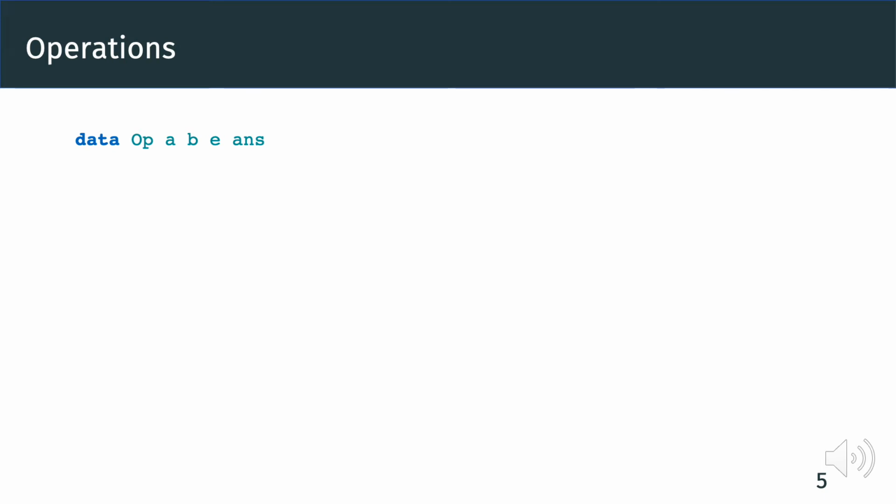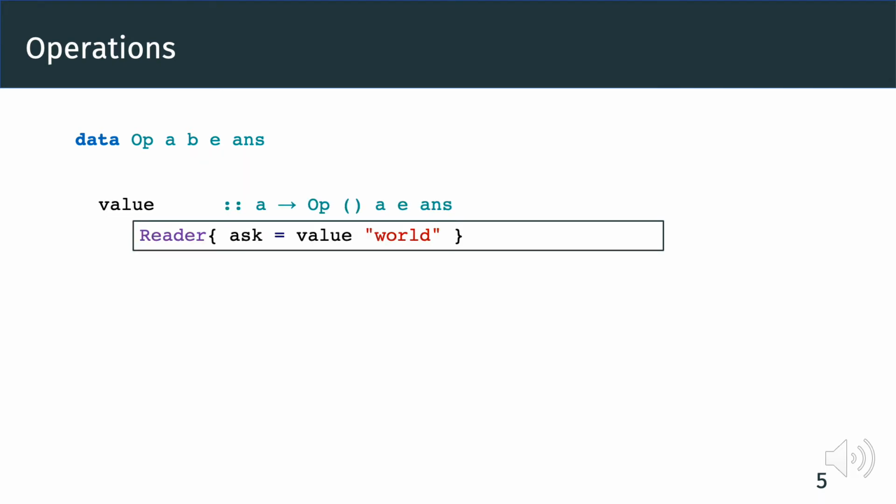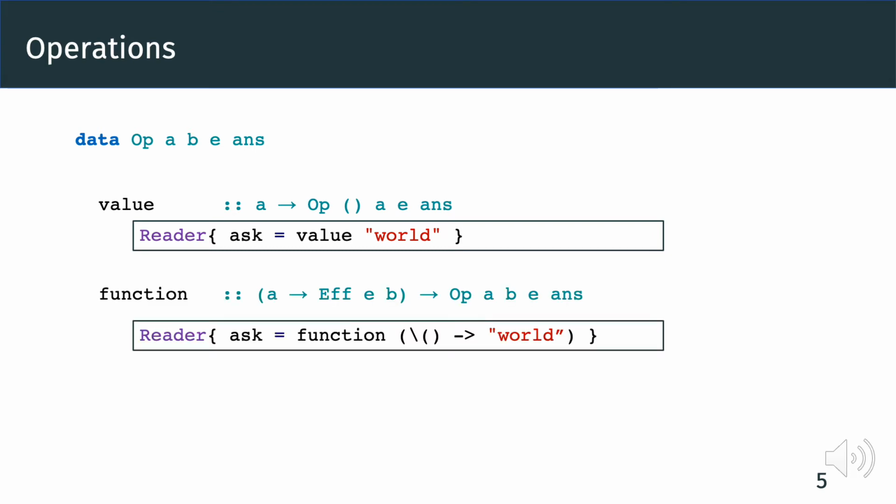To allow for more complicated examples, as we have mentioned, there are various ways to define operations. First, we have seen value in the reader example. This is used to create operations that always resume with a constant value. In practice, most effects can be defined using function. It takes a function from the operation argument A to the operation result B in the effect context E. We can define the ask operation of the reader in terms of function as well.